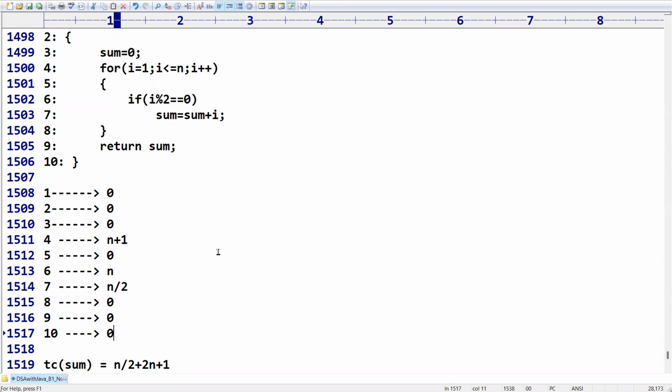Sir, we simply do the mathematical calculation for n plus 1 plus n by 2, right? Yes, n plus 1 plus n, 2n plus 1 plus n by 2. Okay.